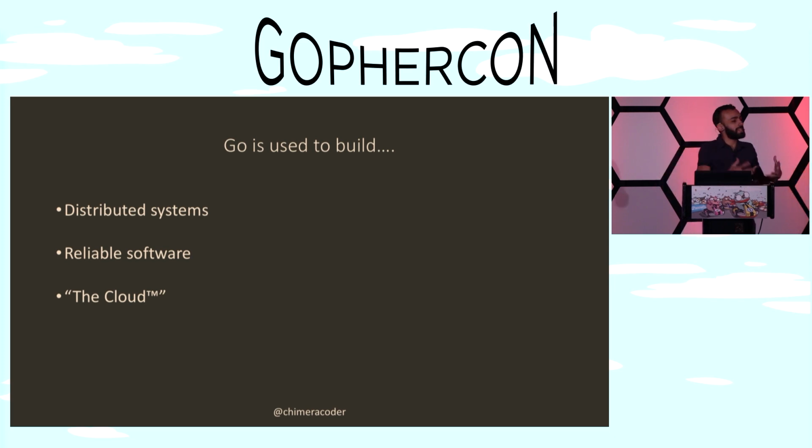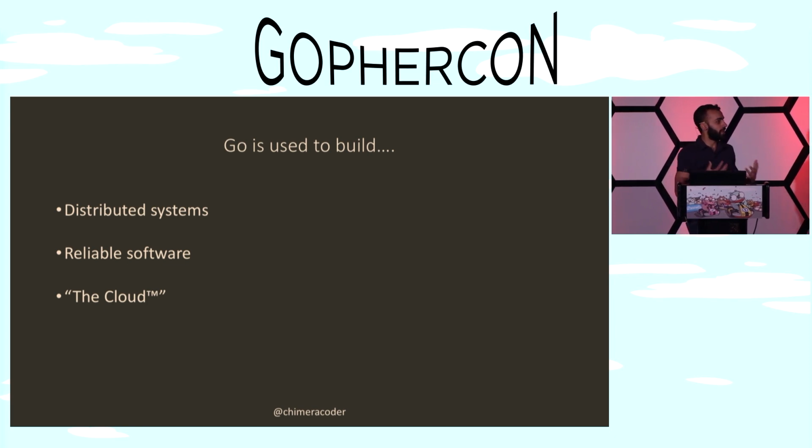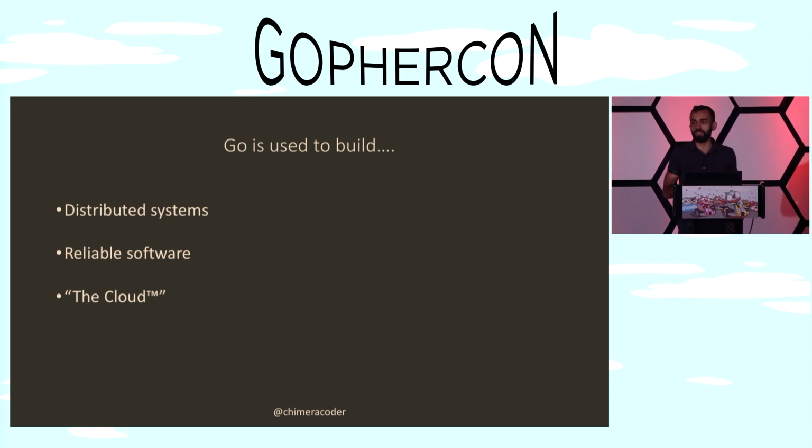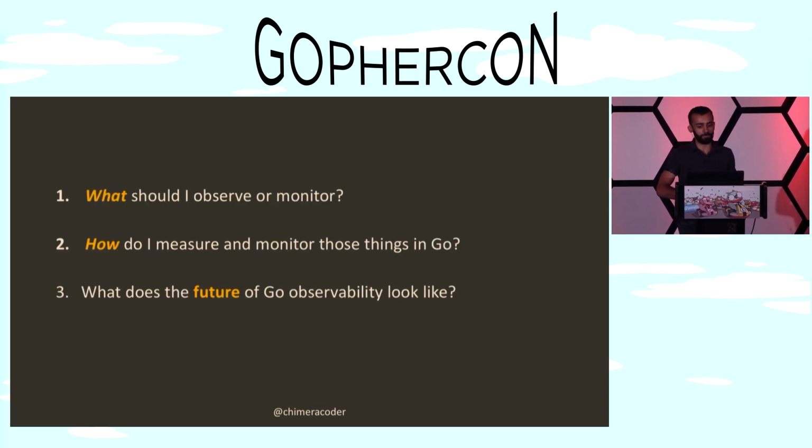And so observability is even more critical when we're dealing with distributed systems which have tight reliability guarantees or requirements, and software that runs in the cloud, because we need to make sure that we are able to understand its performance and behavior at all points.